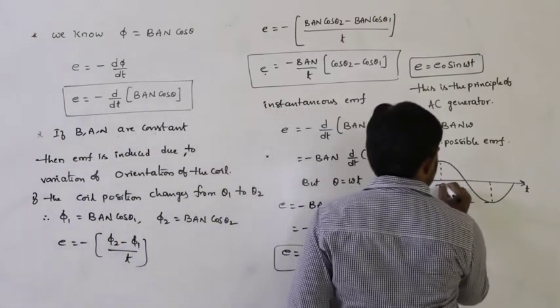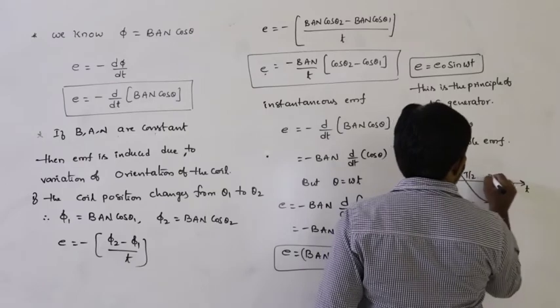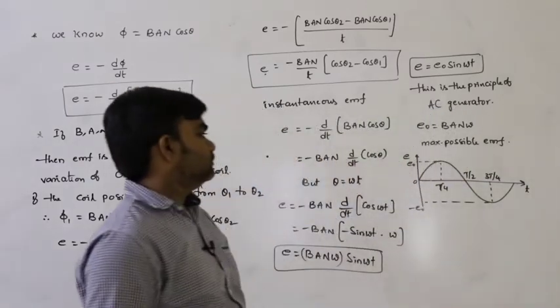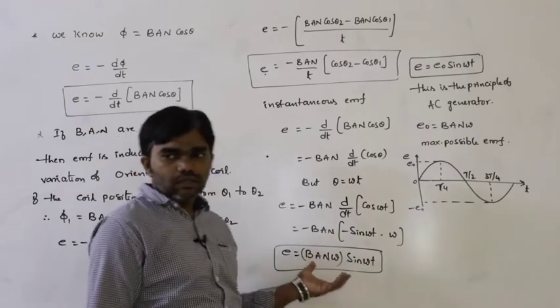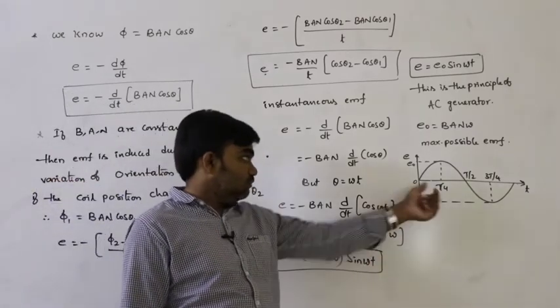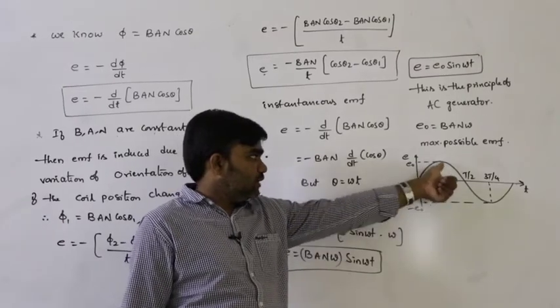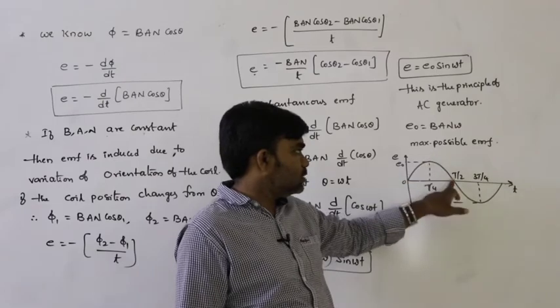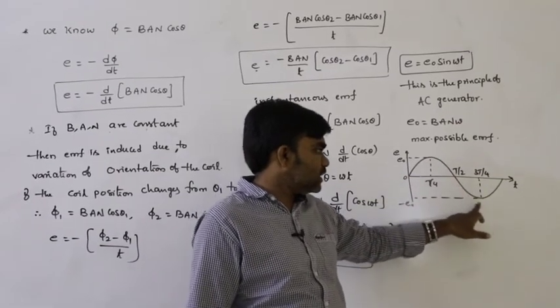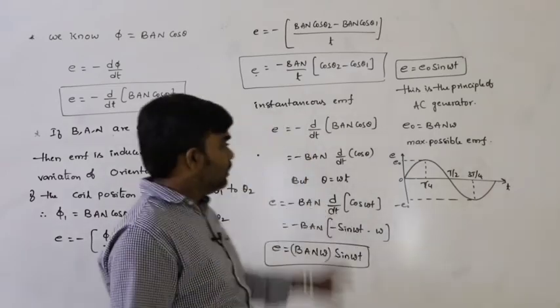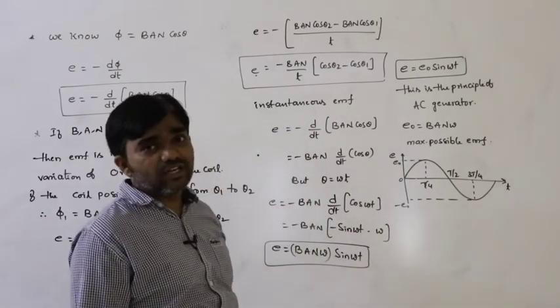This is T by 4, this is T by 2, this is 3T by 4 and T. The sine function repeats like this. It reaches from 0 to maximum and maximum to 0, 0 to negative maximum and back to 0. This is the alternating current. This is the principle of the AC generator.